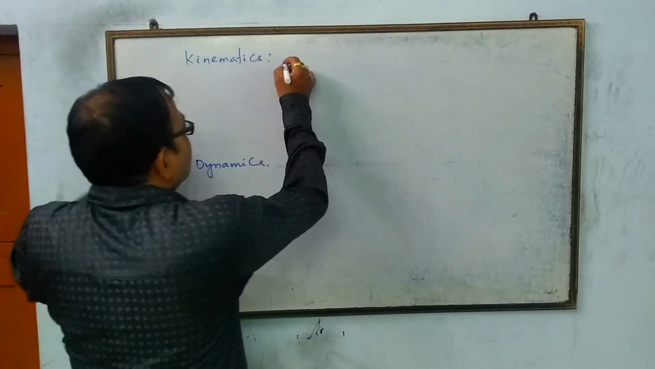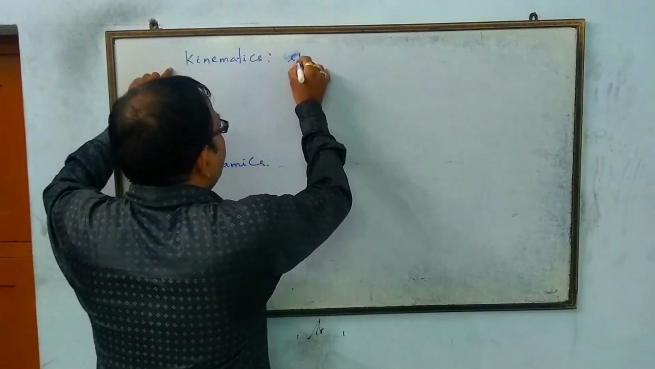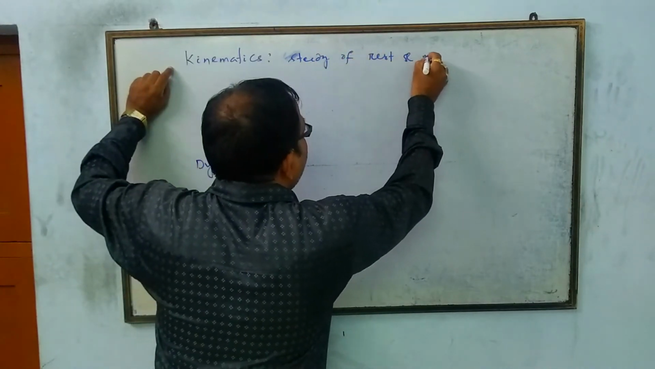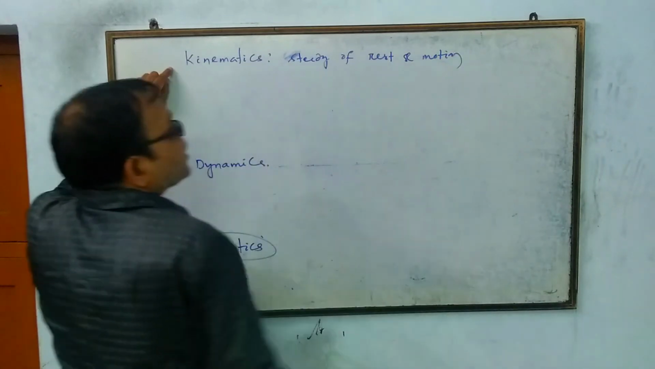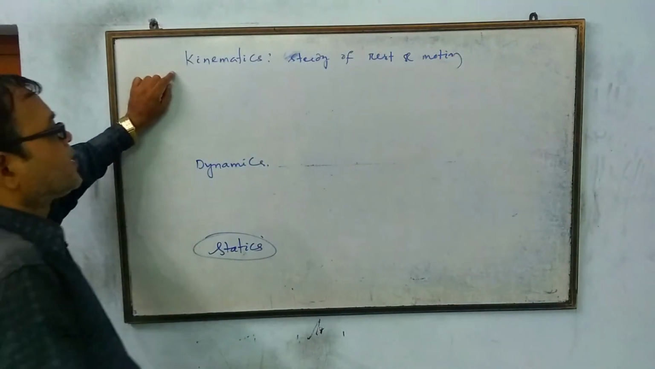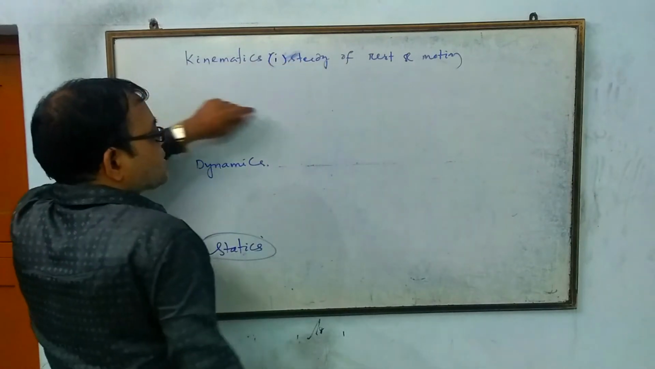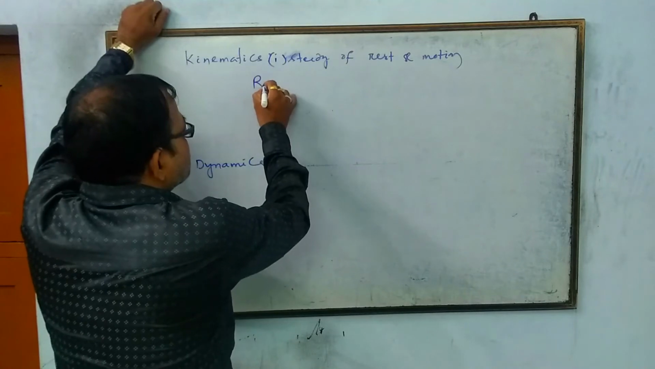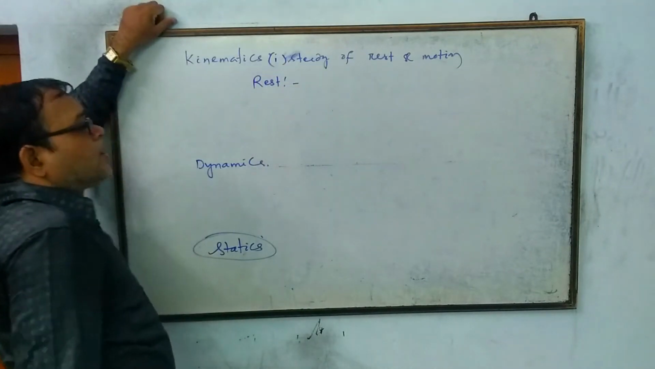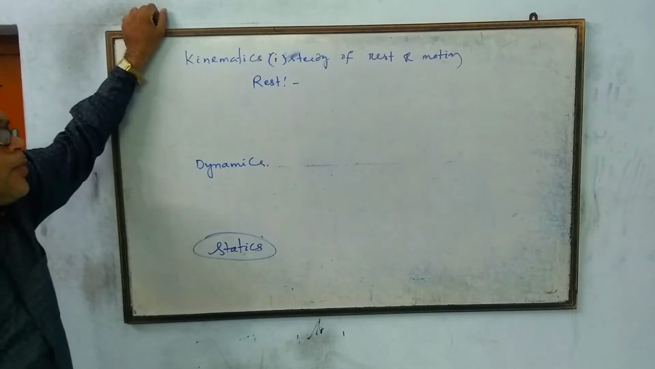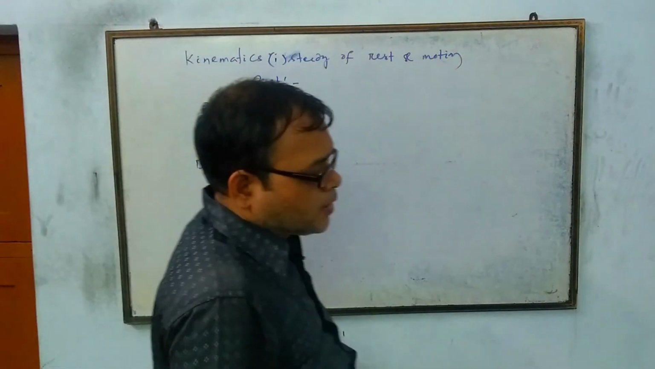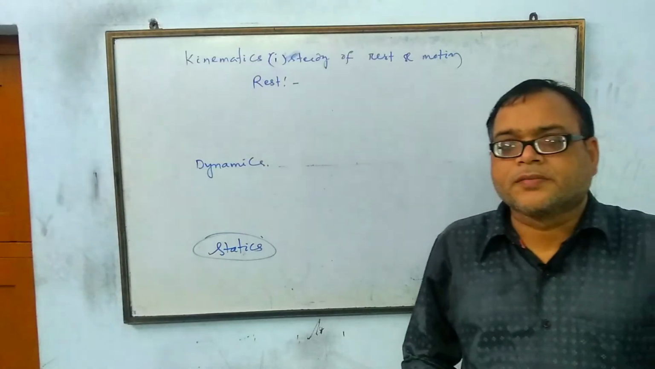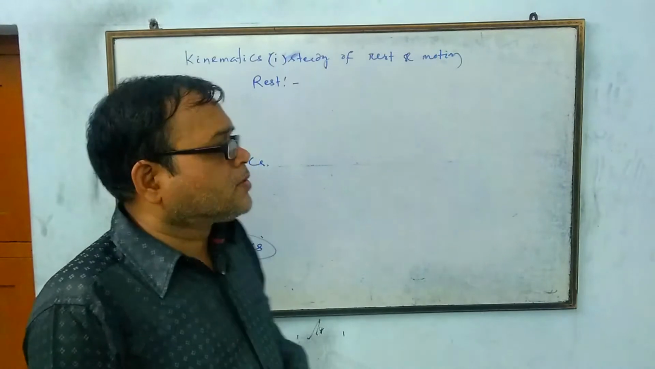What is kinematics? It is the study of rest and motion. Kinematics is the branch of study of rest and motion. Then, what is rest? A body is said to be at rest if it does not change its position with respect to surroundings.